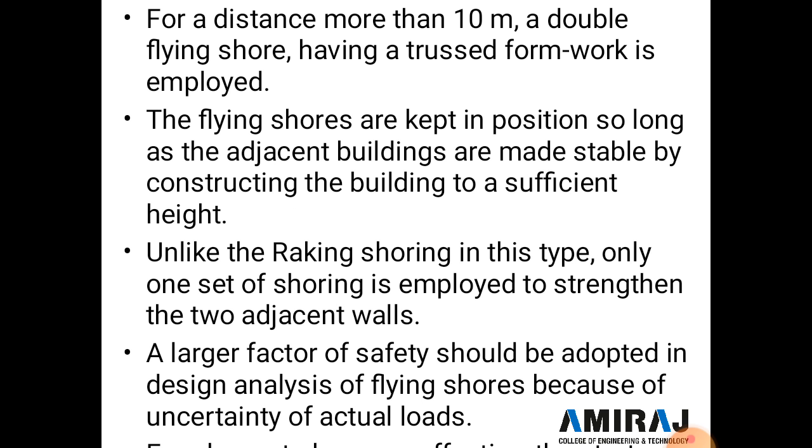And the sixth point is that unlike the raking shore, in this type of shoring only one side of the shoring is employed to strengthen the two adjacent walls, and a larger factor of safety should be adopted in the design analysis of the flying shore because of uncertainty of the actual load.